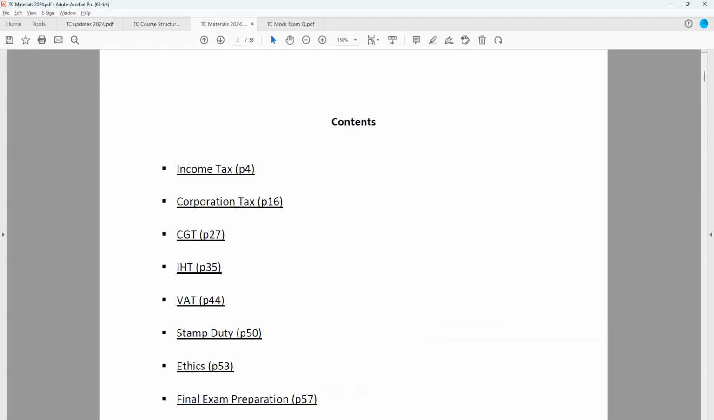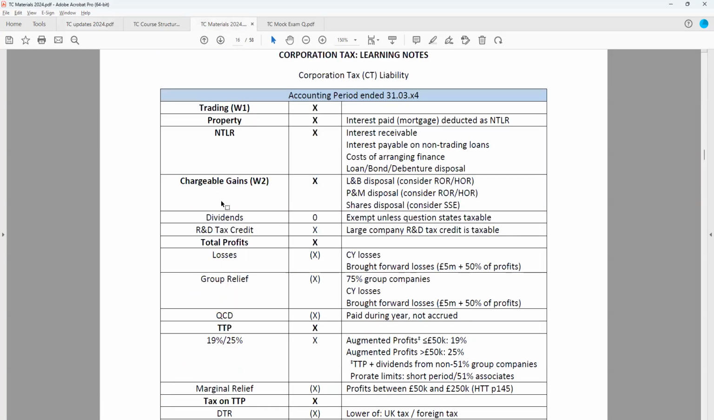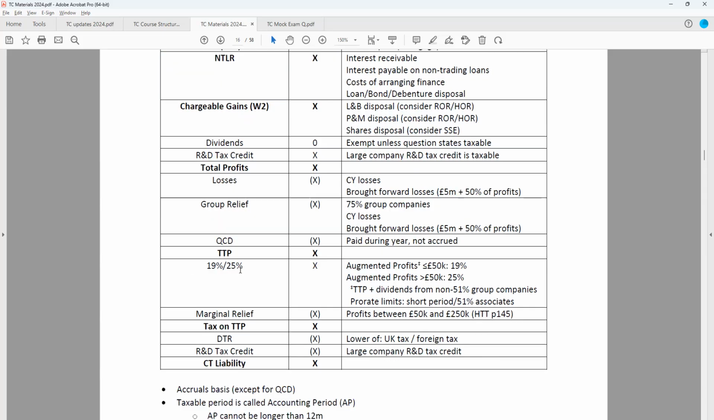So for corporation tax, there have been some more substantial changes. The first one being to the corporation tax rate. It previously had been at 19%. There is now the 25% corporation tax rate.